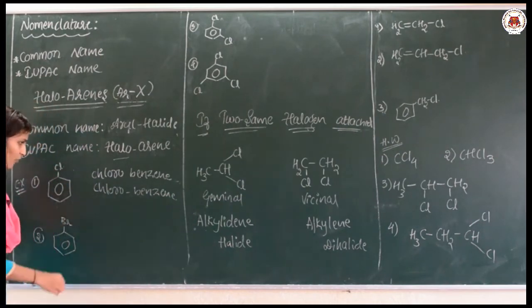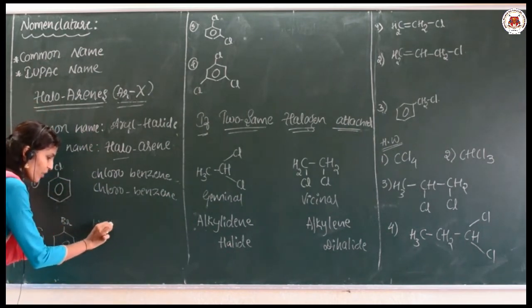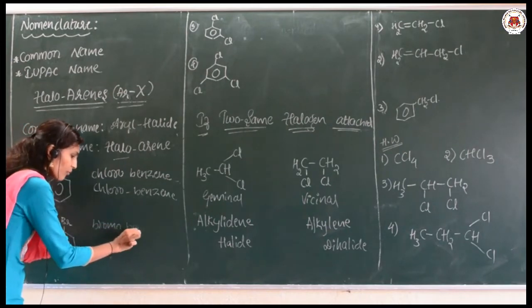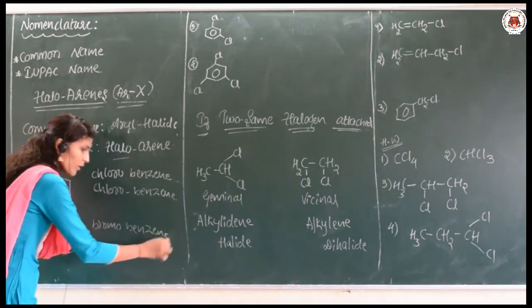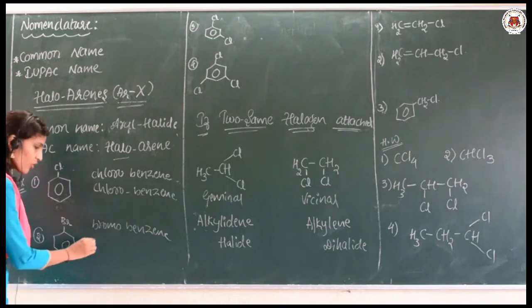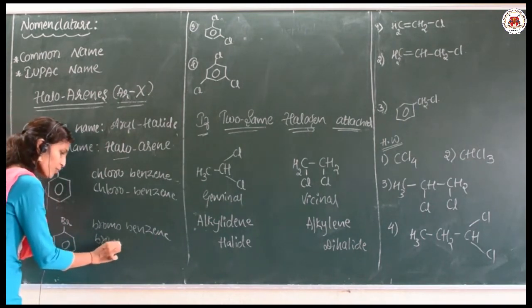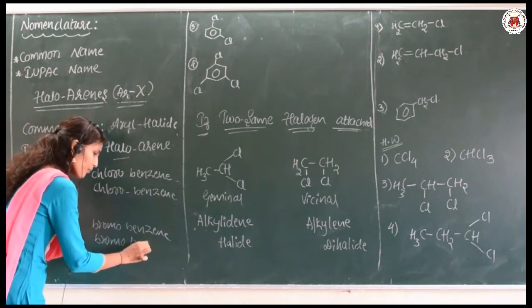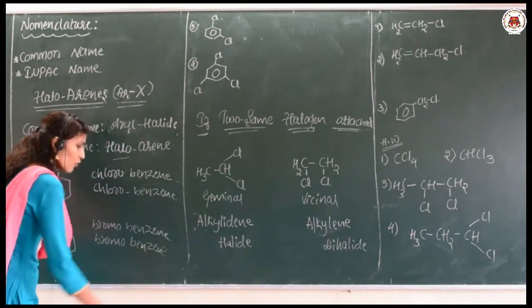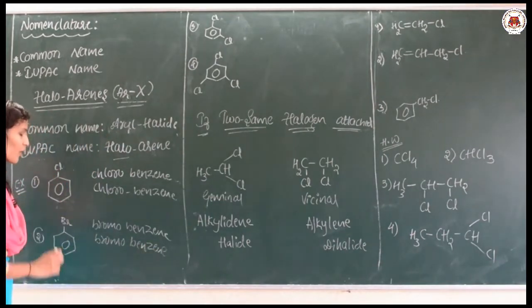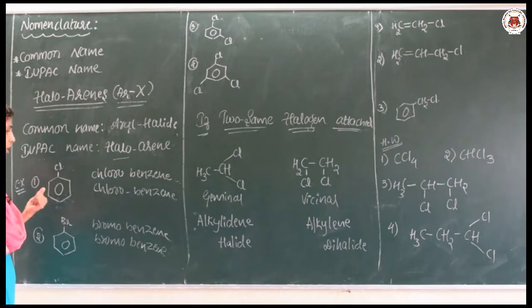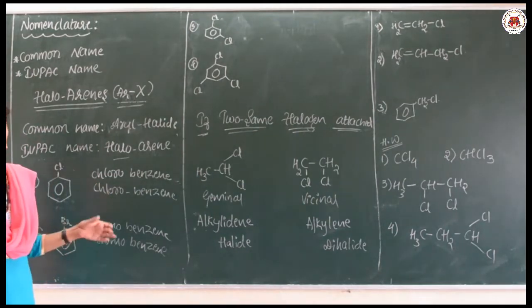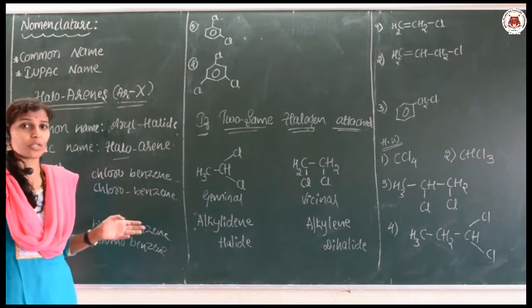Second one, here Br is attached, which means bromobenzene. Even the IUPAC name will also be the same, that is bromobenzene. So, this is possible only when one halogen atom is attached to the benzene ring. During that time, usually the common name as well as the IUPAC name will be the same.